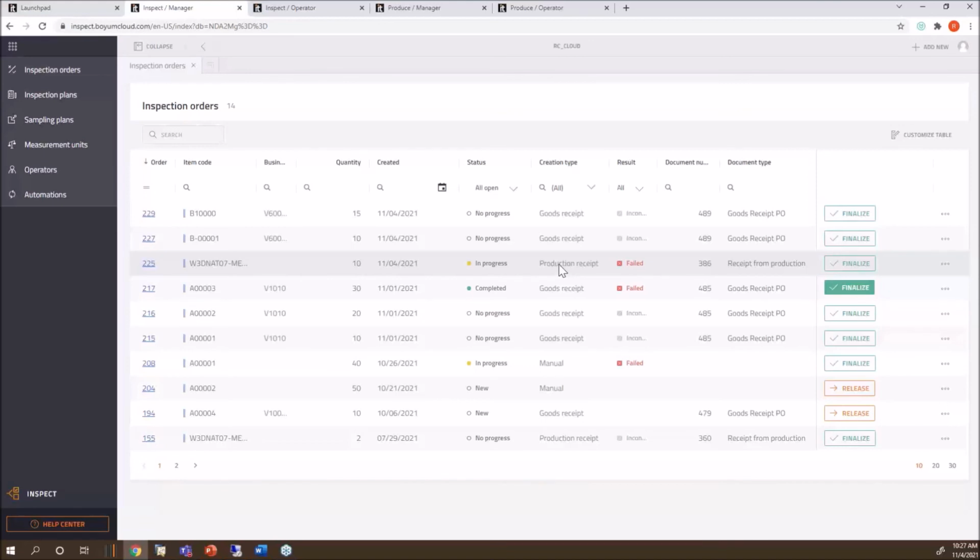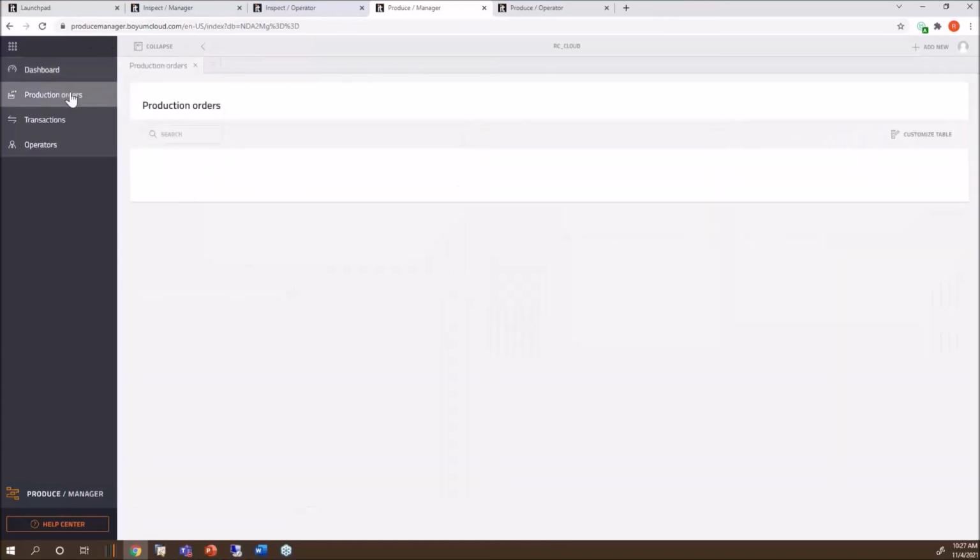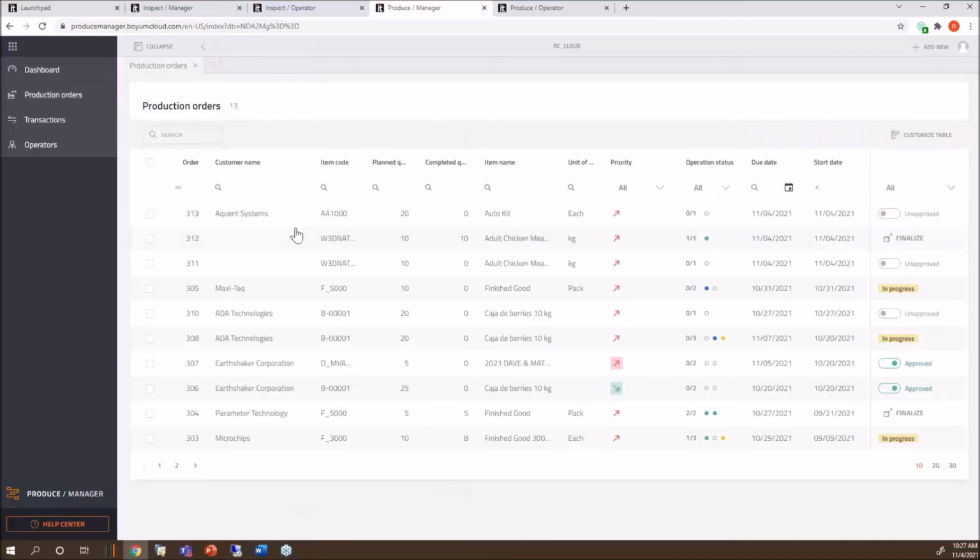You run your MRP, you do your production orders in SAP, and then maybe you have Produce. That's another cloud product of ours. I talked about this earlier. This is the manager. They have full visibility, who is working on what production order, what resource are they using, and so on. Right here are the production orders.